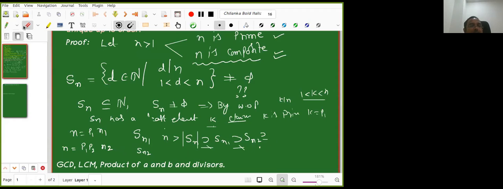Okay, great. So now we need to prove uniqueness. There are other ways also to prove this. I will come to that proof later. So this is one nice proof I gave today. First we proved that every number can be written as a product of primes. Now we need to show uniqueness. So let us work that out.